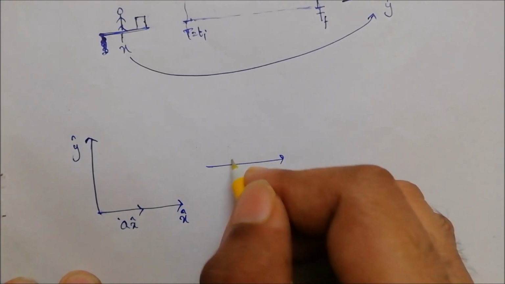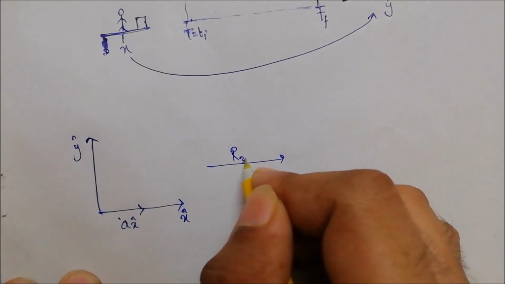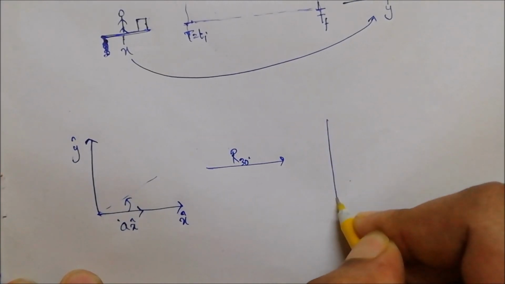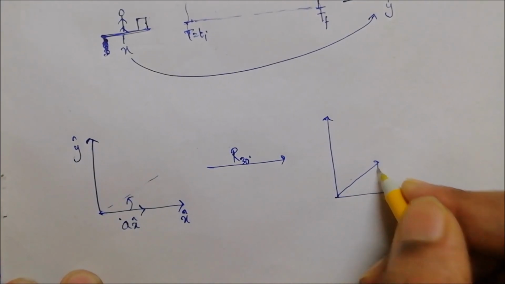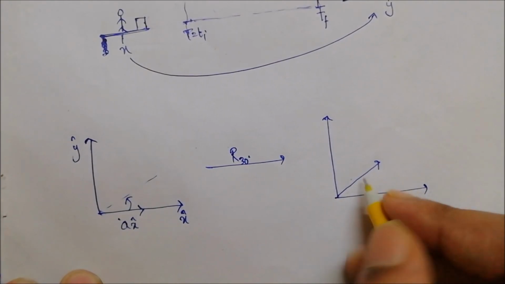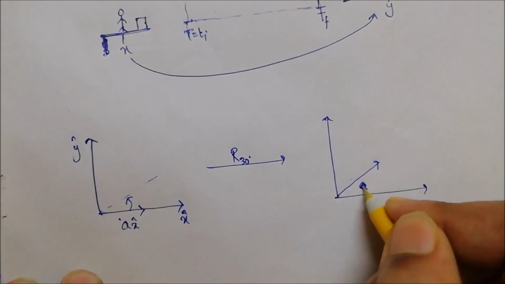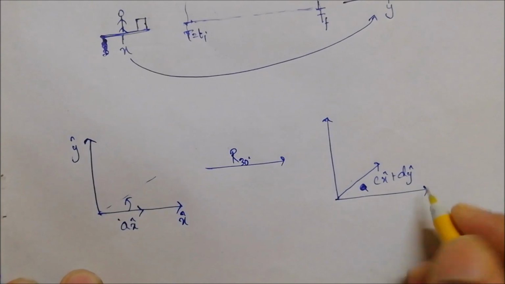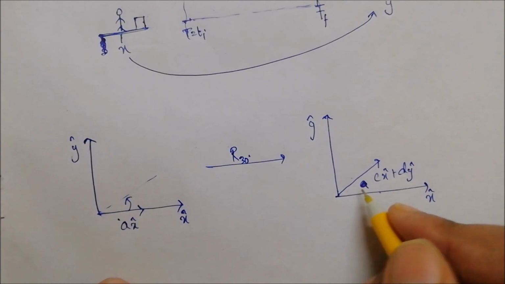Now you rotate this vector by, suppose, 30 degrees. So this is now my vector, which is something like c x cap plus d y cap. It's not a x cap anymore.